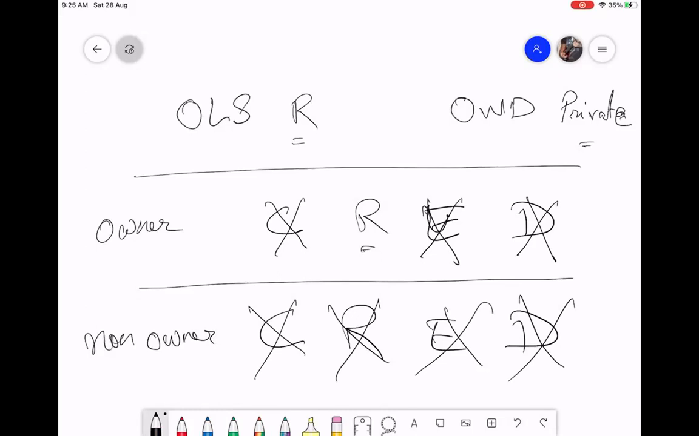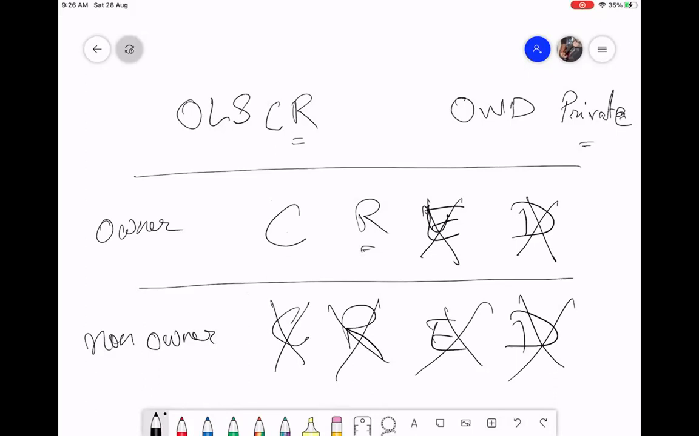Is this clear? Any confusion? We'll get into more combinations now. Clear? Now let me give create permission here in OLS. What will happen? Owner can create records. Owner can create. Non-owner still cannot see, cannot create, right?